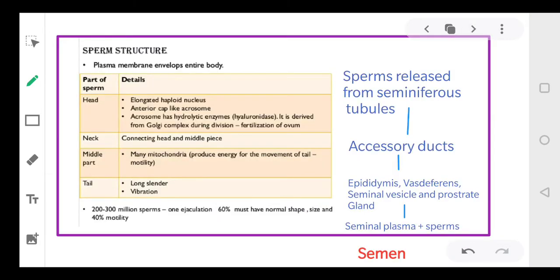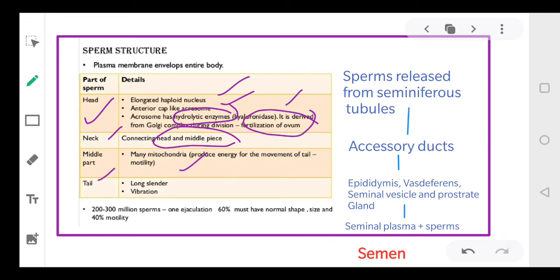Now coming to the sperm structure, we said there is a head. The head has a haploid nucleus and an acrosome, and this acrosome consists of hydrolytic enzymes, that is hyaluronidase, which will help in fertilization of the ovum. Then it has a neck which connects the head and the middle piece. The middle piece consists of mitochondria, and the tail is slender and helps in motion.